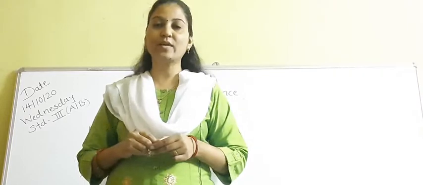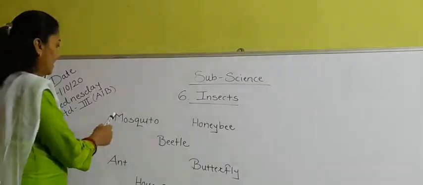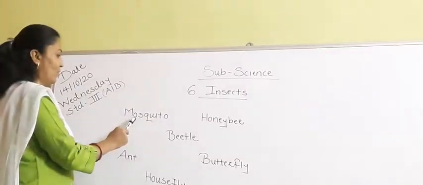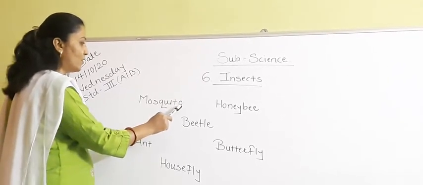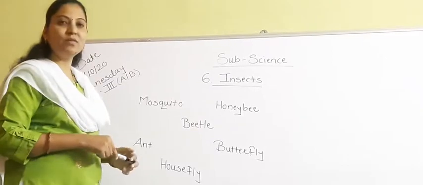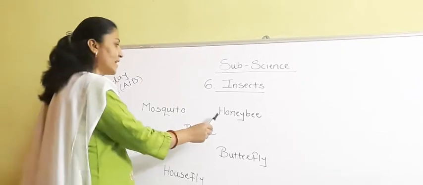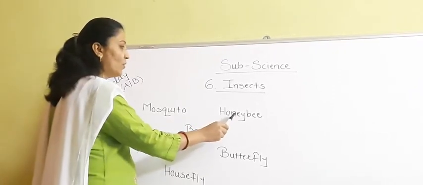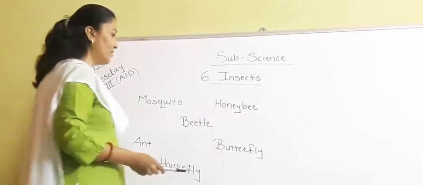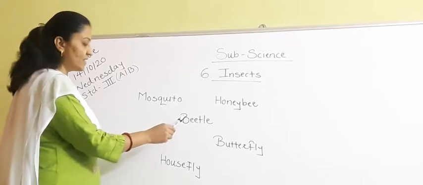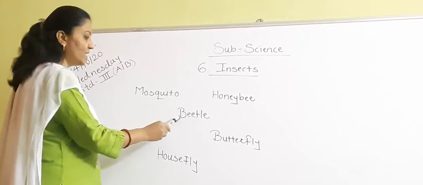Now students, look at the board. Now see this. What is this spelling? I can read it for you. MOSQUITO. So what does this word mean? Yes, mosquito. Now see this second word, HONEYBEE, honey bee. Very good. Then see this, BEETLE. What does this word mean?